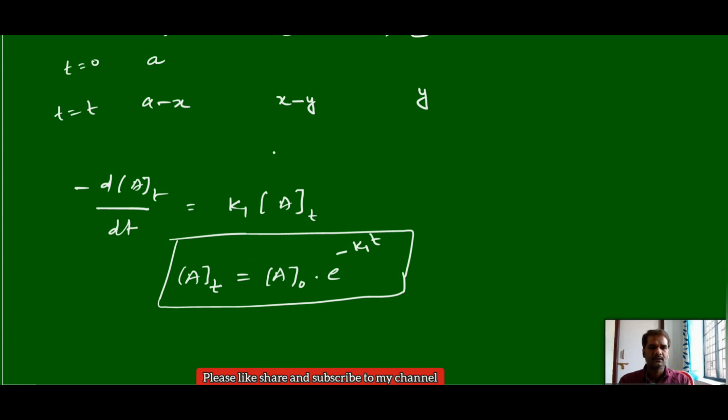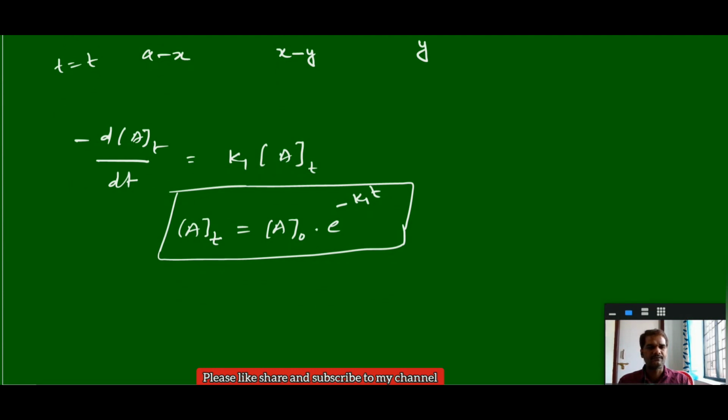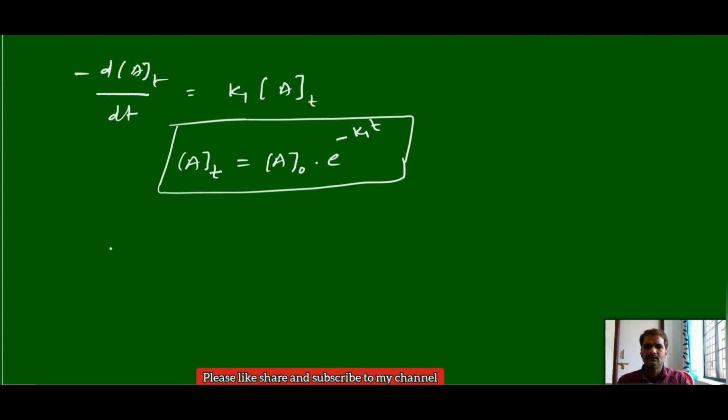Now, similarly, we have to calculate the concentration of B after time t and the concentration of C after time t. Now concentration of B, let me take change in concentration of B after time t. In this particular reaction B is involved in two cases, one case the formation as the product and the second case acting as a reactant. Let me take increasing in concentration means it is a product. So first reaction, A is giving B whose rate constant is K1, and B again decomposing into C whose rate constant is K2.